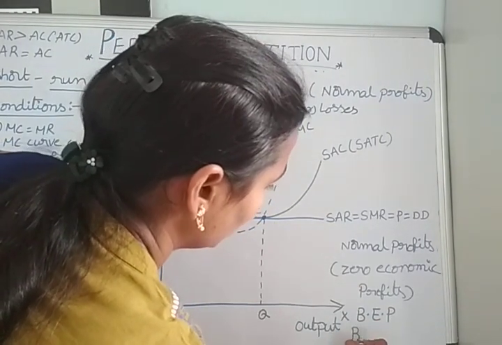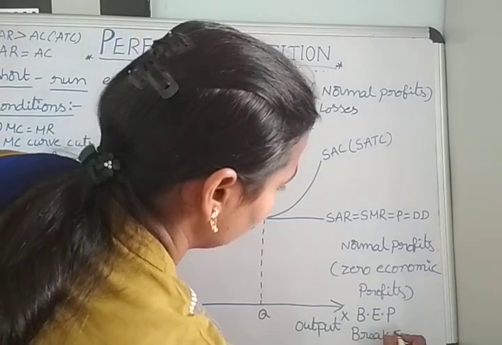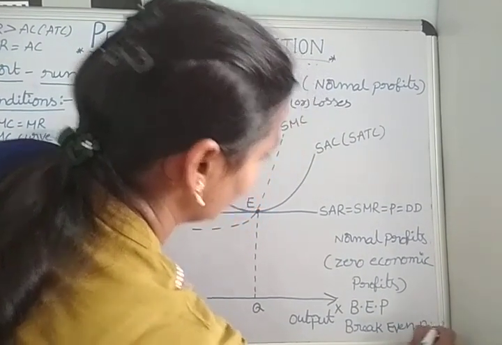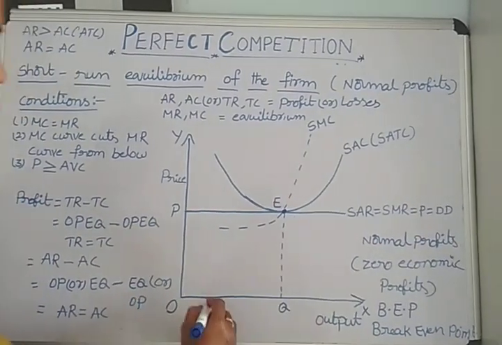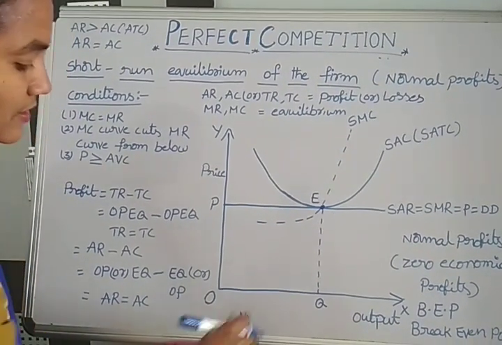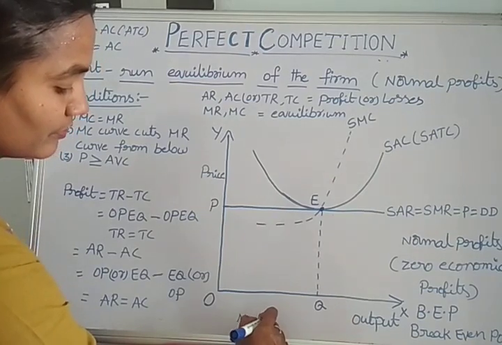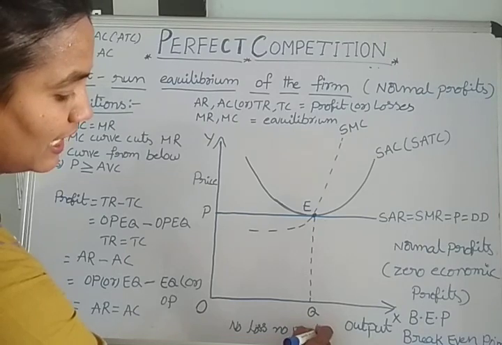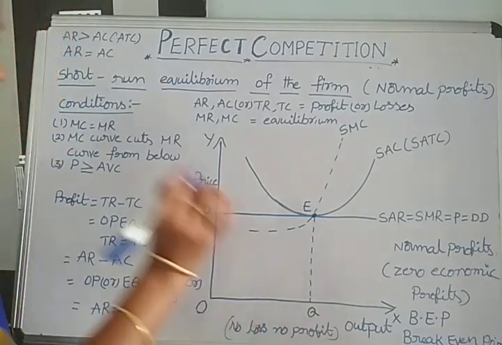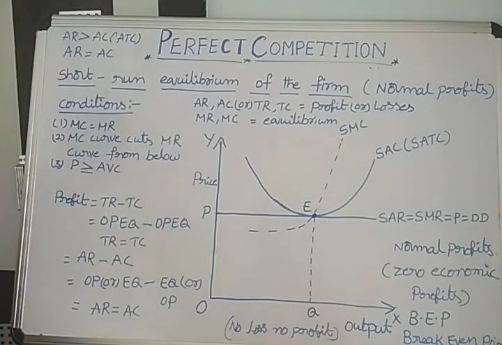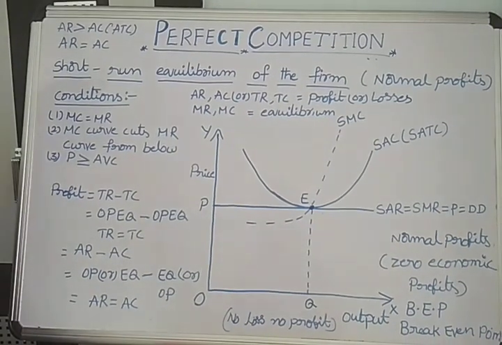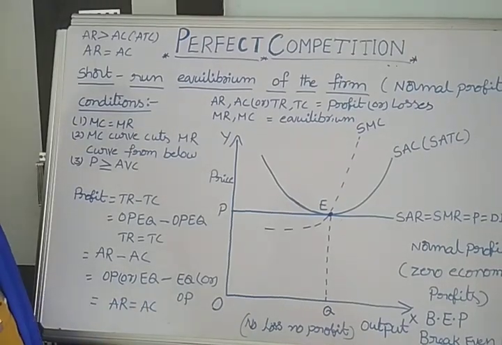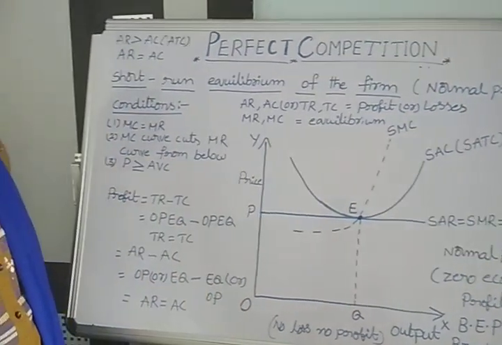BEP means break even point. What is the meaning of break even point? Break even point means no loss, no profit. So under perfect competition, the firm will have a chance of getting normal profits in the short term.